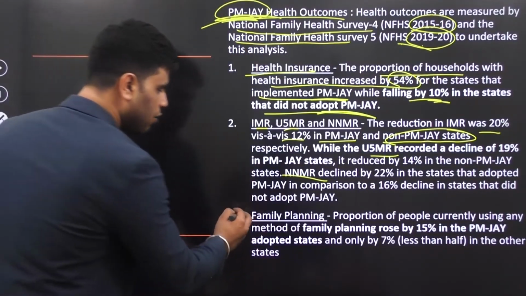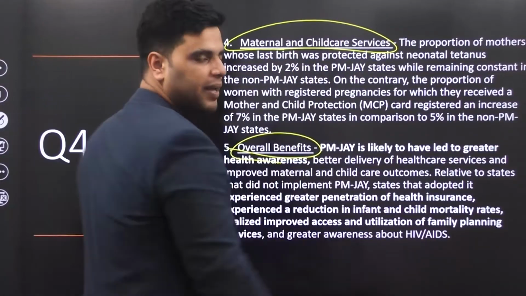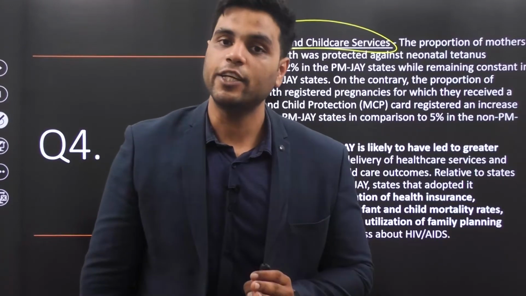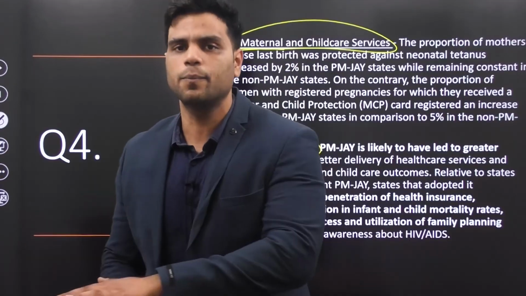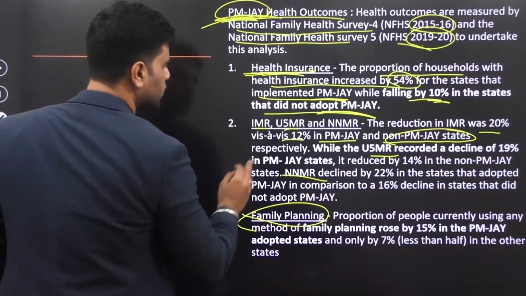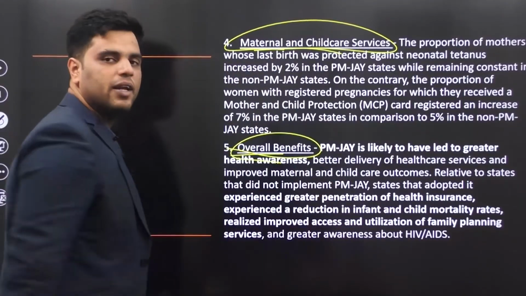Then same is the case with family planning, maternal and childcare services, and overall benefits, the awareness of healthcare, and all these overall incidental benefits improved with the implementation of the PMJAY scheme. So what this survey did was compare those states that implemented PMJAY with those states that did not. What they found was that those states that implemented PMJAY improved on these 5 indicators: health insurance, IMR, mortality rates, family planning, childcare services, overall benefits.